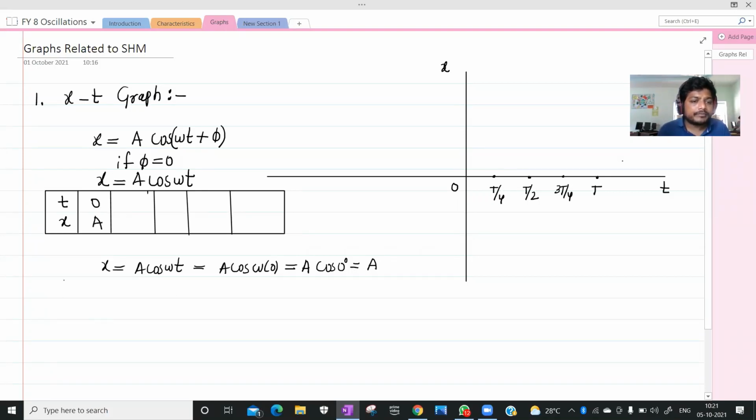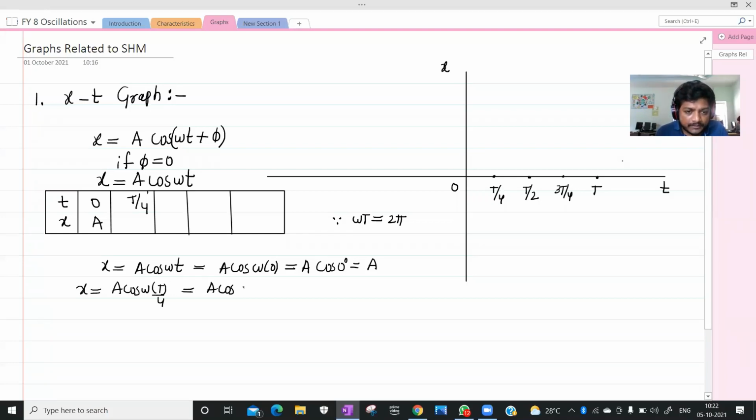Understood? Right. For example, if t equals pi by 4, then what happens? x equals a cos omega t, that is omega into pi by 4. What is omega t? Remember, omega t is nothing but 2 pi.